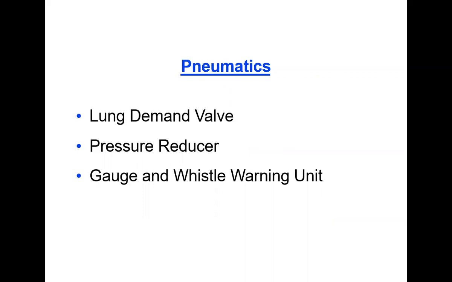So there is a whistle warning unit. This whistle warning unit gives you the warning regarding the use of this oxygen cylinder, what exactly the capacity of that cylinder is, in terms of liters as well as in terms of minutes.